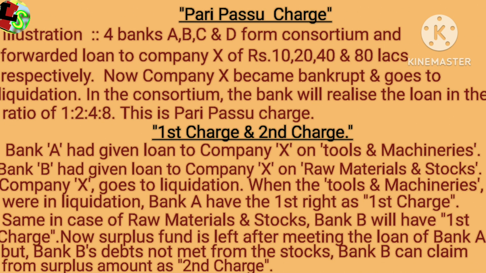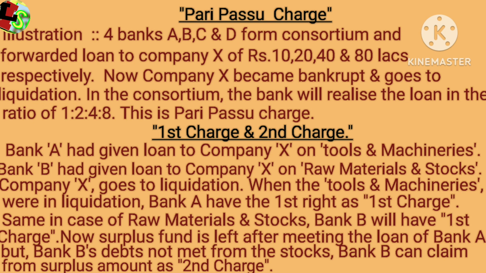To understand the pari passu charge, we have to take the help of an illustration. There are 4 banks funding a project of a company. The banks are A, B, C and D and the company is X. Bank A forwarded a loan of rupees 10 lakh, B bank 20 lakh, C bank 40 lakh, D bank 80 lakh. The banks had formed a consortium in the financing of the company X.